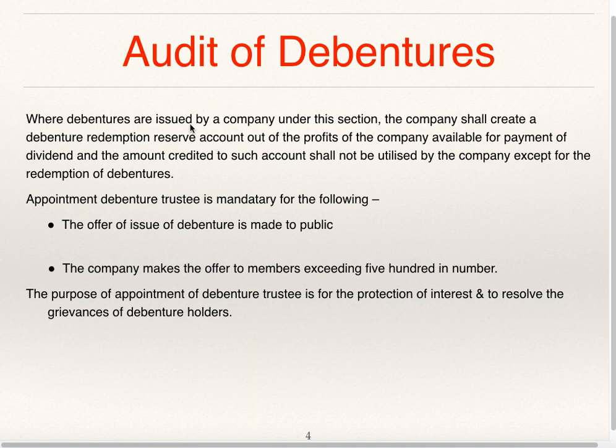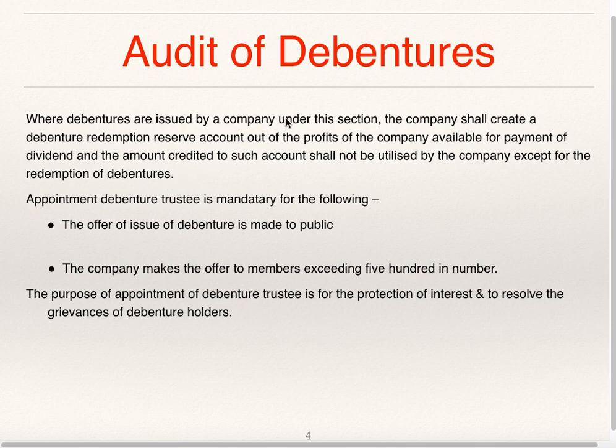Where debentures are issued by a company under this section, the company shall create a debenture redemption reserve account out of profit of the company available for payment of dividend, and the amount credited to such account shall not be utilized by the company except for redemption of debentures.